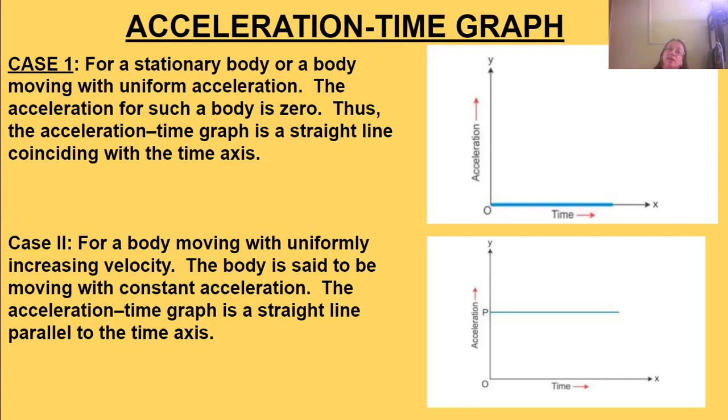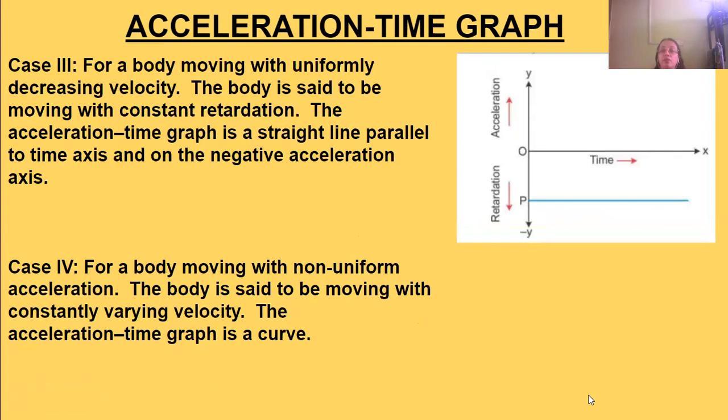In that case, the acceleration time graph will be a straight line which will be parallel to the time axis. It will be parallel to the time axis and not coinciding like that of the first case. So in that case, the slope will be parallel to the time axis. Second case completed. Now we move on to the third case.